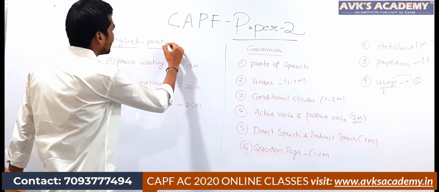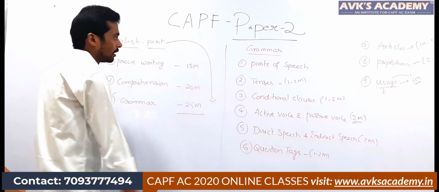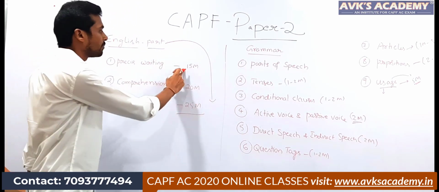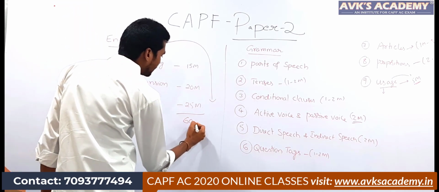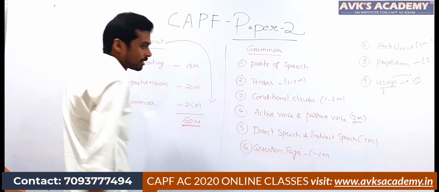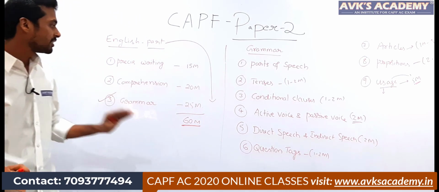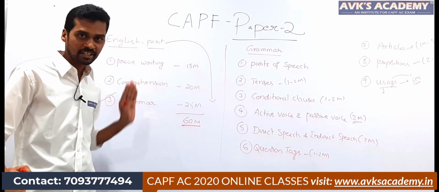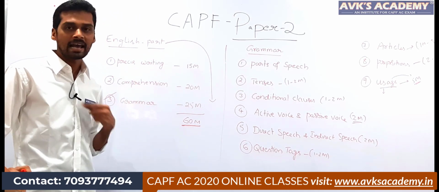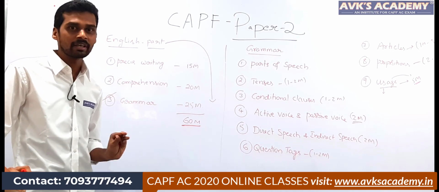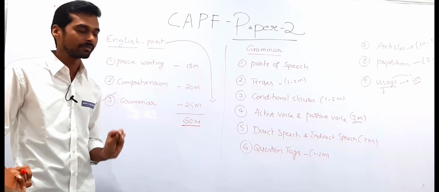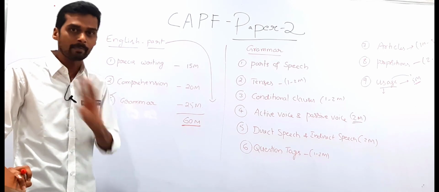As far as the English part is concerned, if you add up all these marks, 15 marks, 20 marks and 25 marks, in total you have 60 marks. I am going to provide these 60 marks for you. Trust me, I can give you the best. Just follow my rules and instructions, and you can easily get these 60 marks. Minimum you will get 50 marks, no doubt about it.